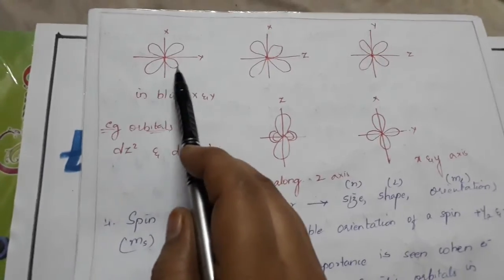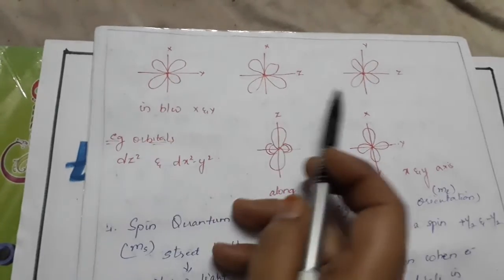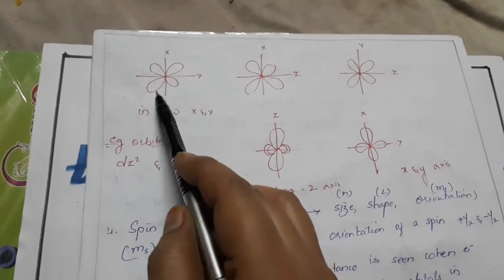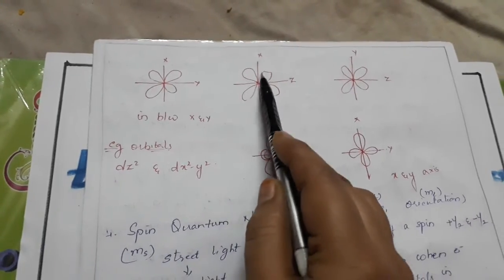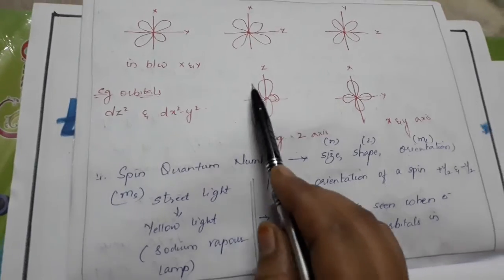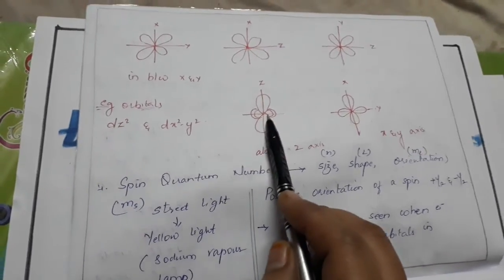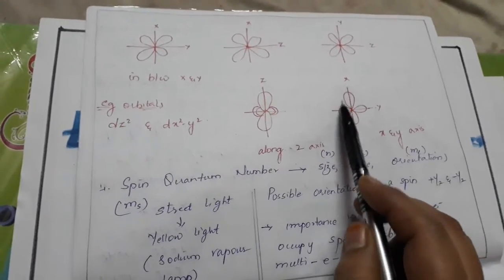Here you can see that they are the same, but only the axis differs: they are between the XY, here it is between the XZ, and between the YZ. And here you can see that they are along the Z axis, they are z square, and here they are along the x and y axis. Next, coming to the spin quantum number.